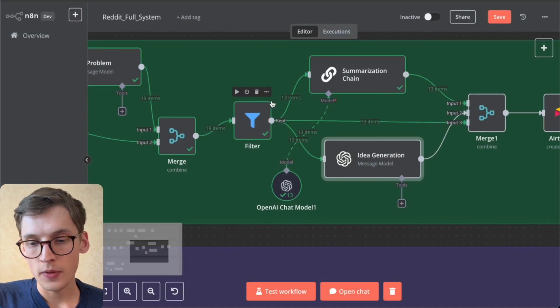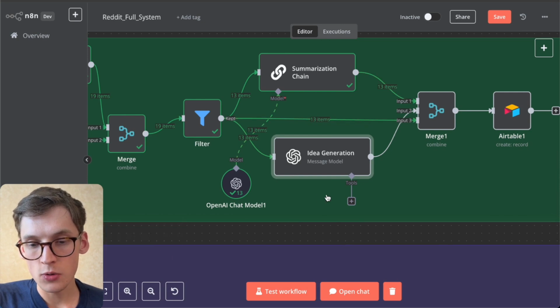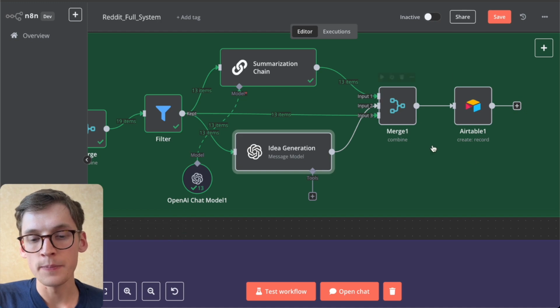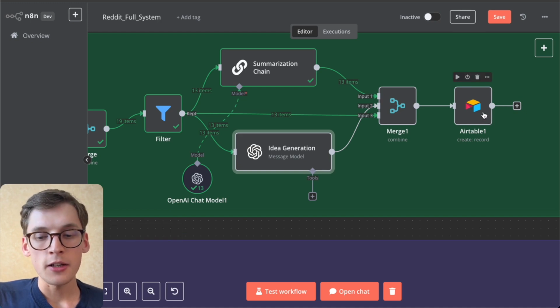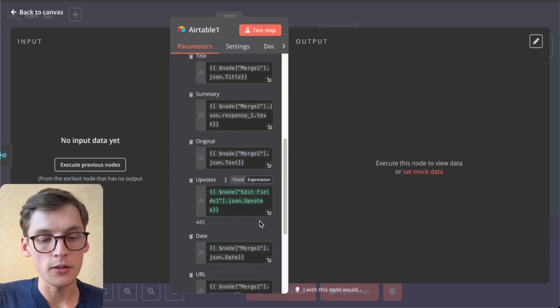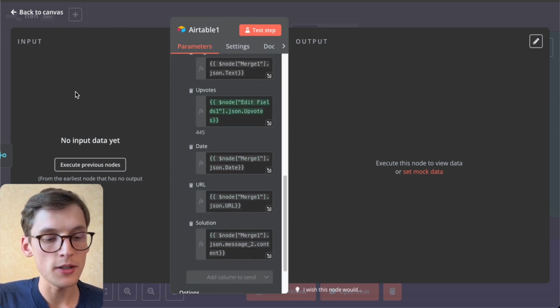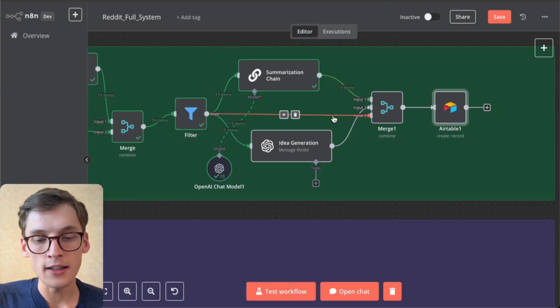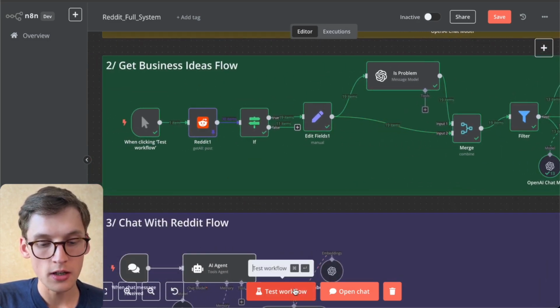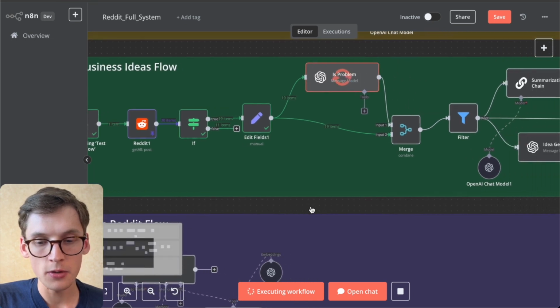And now we'll be merging all this data once again from 3 different inputs. So we'll be merging this information from the filter node, the summarization chain, and the idea generation node. And all of this information will be updated into the Airtable. So once again, you'll need to select the Airtable and map out all these different values. Now I cannot map them out because I didn't input any data, but I can quickly show you how this whole process will work by pressing the test workflow once again.